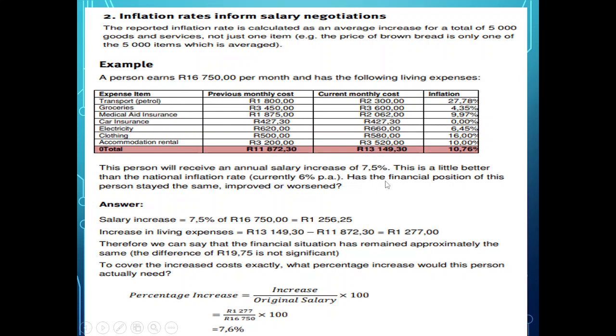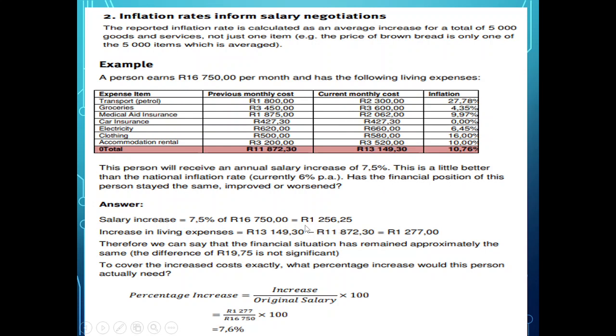But has the financial position of this person stayed the same, improved, or worsened? And here you look at it. So the salary increase was 7.5% of their salary, which is 1,256 Rand, right? That is how much their salary increased. Remember, they want to give the person an increase of 7.5.